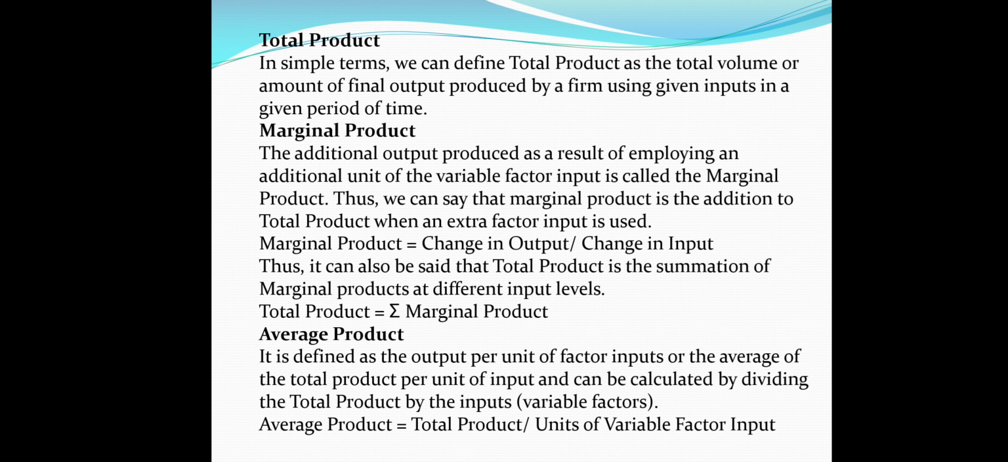In simple terms, we can define total product as the total volume or amount of final output produced by a firm using given inputs in a given period of time.